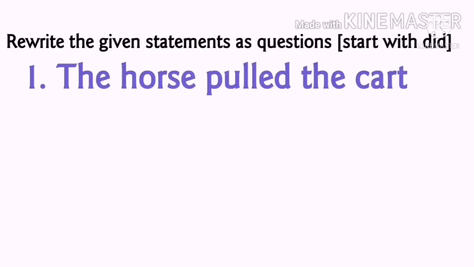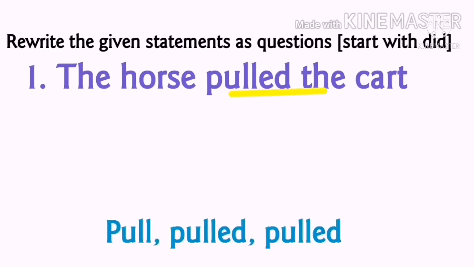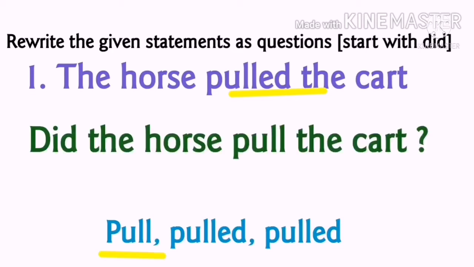Now I'll give some sentences. What you have to do is rewrite the sentences, starting with did. Don't worry, it is a very simple technique we have to use. Let's see. The horse pulled the cart. Which is the verb in the sentence? Pulled. Let's see the three forms of the verb, that is pull, pulled, pulled. We have to use the first form. So the sentence will be like this. Did the horse pull the cart? And don't forget to write the question mark. So write down in your notebook.